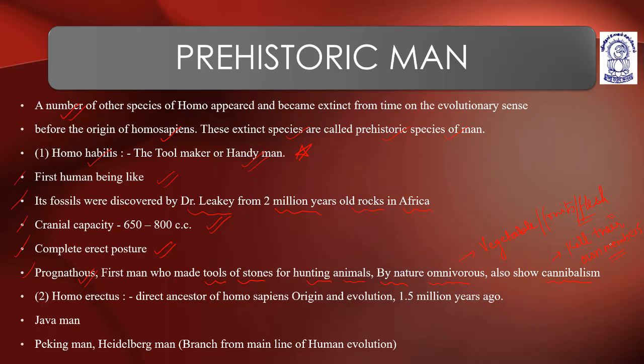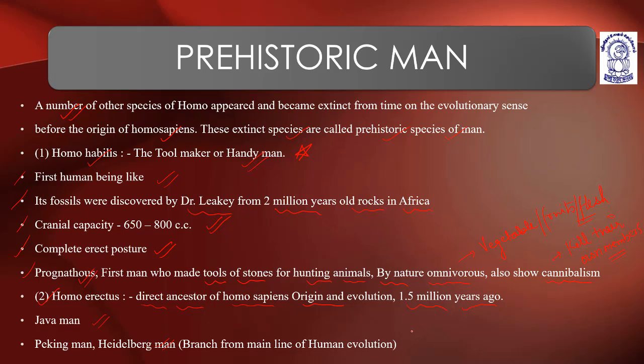Next category is Homo erectus. They are considered as direct ancestor of Homo sapiens. Origin and evolution around 1.5 million years ago. Java men, Peking men, Heidelberg men branched from the male line of human evolution.